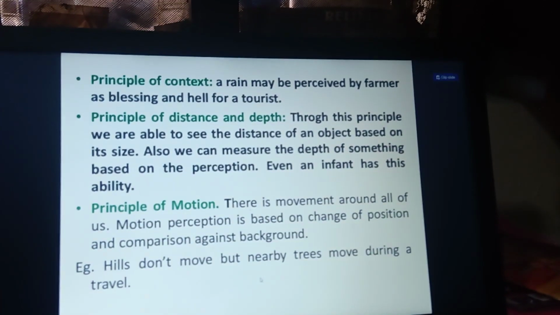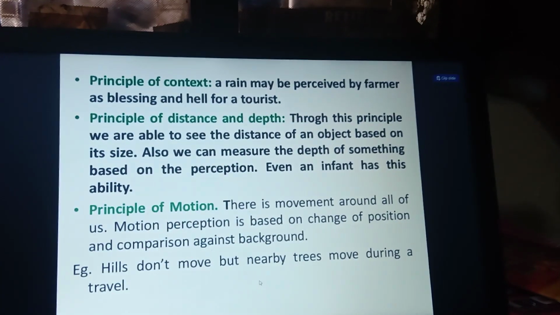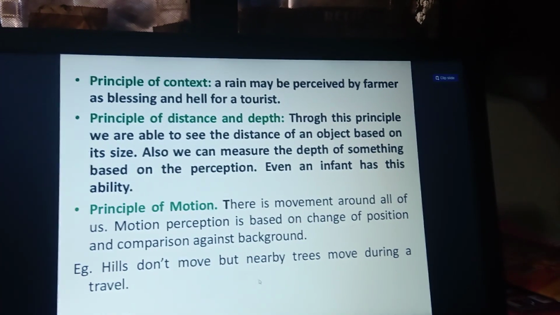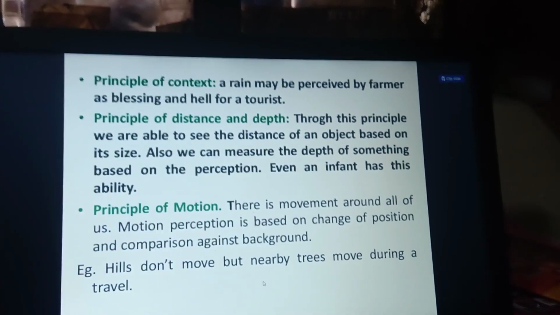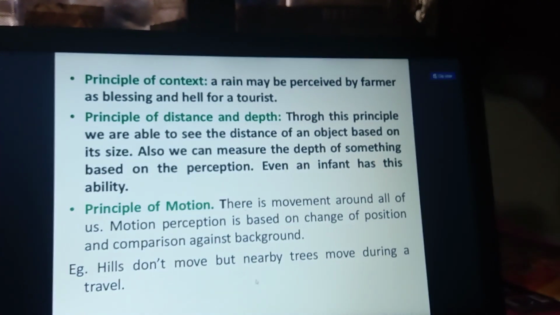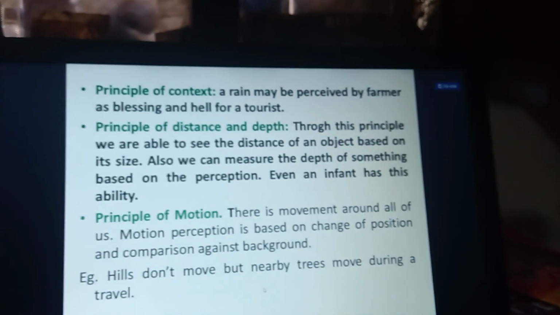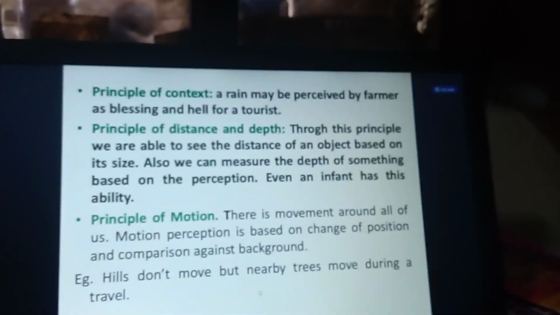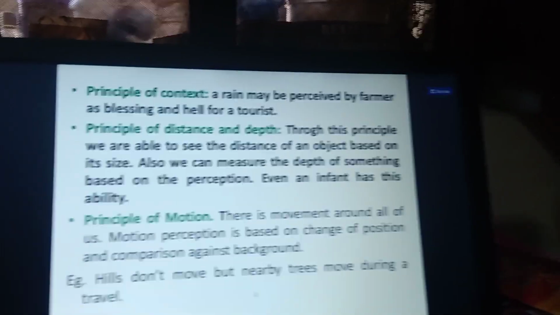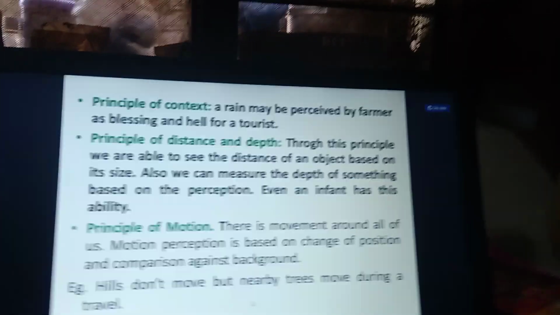Comparing with me, your distance and depth is more. And comparing with the infant and the toddler, whatever work the toddler can do, the infant will find difficult to do. So that is the distance and depth of the process.